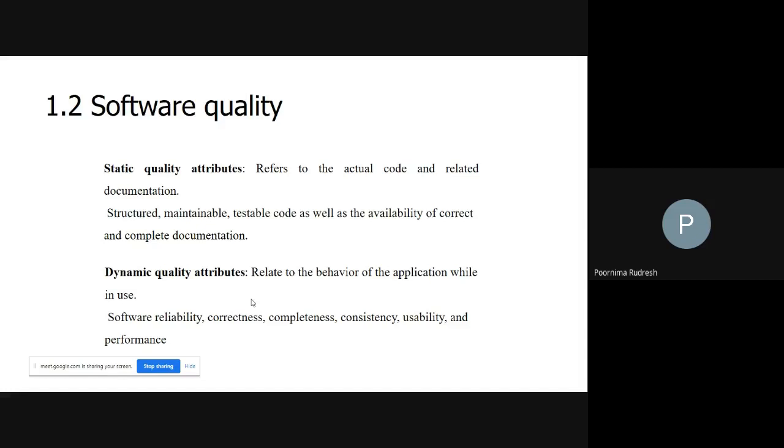Clear? So reliability refers to the probability of failure free operations. Okay. So reliable means the probability of failure free operations. Then we say that the product is reliable. If you consider a hardware product or a software product, if the product is operating without any failures, then we say that that product is reliable. Understood? Any doubt in the definition?